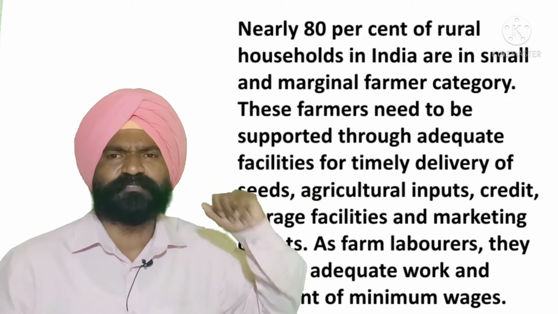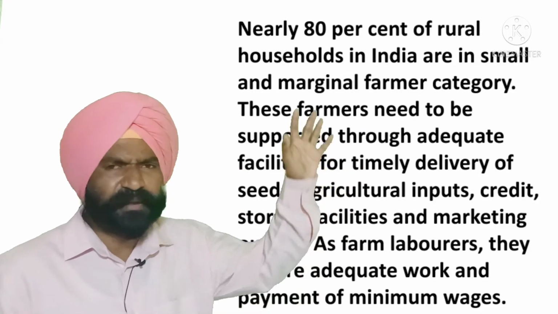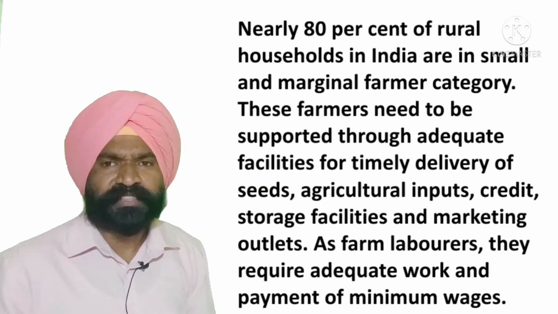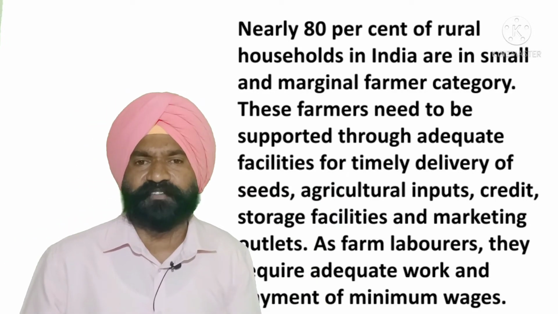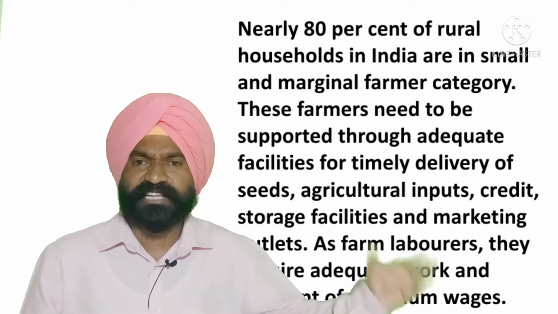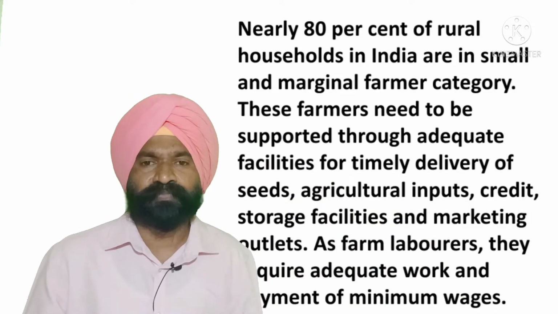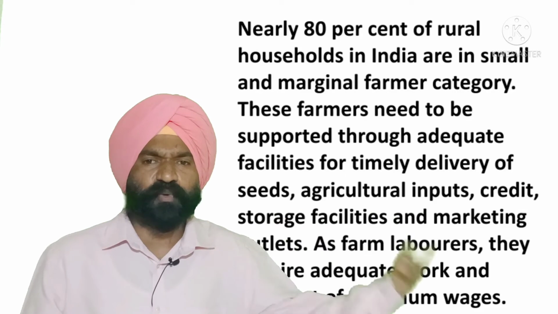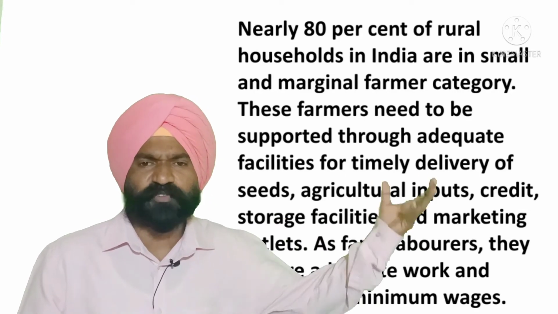Nearly 80% of rural households in India are in the small and marginal farmer category. These farmers need to be supported through adequate facilities for timely delivery of seeds, agricultural inputs, credit, storage facilities and market outlets. As farm laborers, they require adequate work and payment of minimum wages. There is no support for these people.